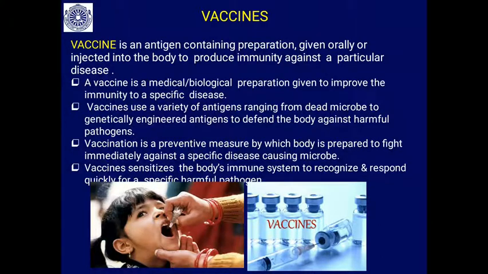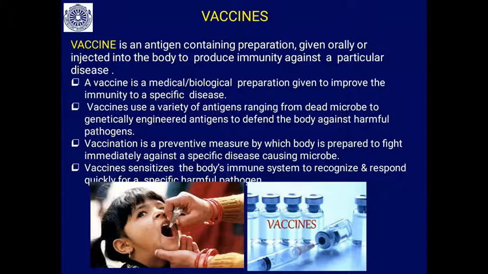So vaccines use a variety of antigens, ranging from dead microbes to genetically engineered antigens, to defend the body against harmful pathogens. So in this vaccine suspension or preparation, so many varieties of antigens are used.